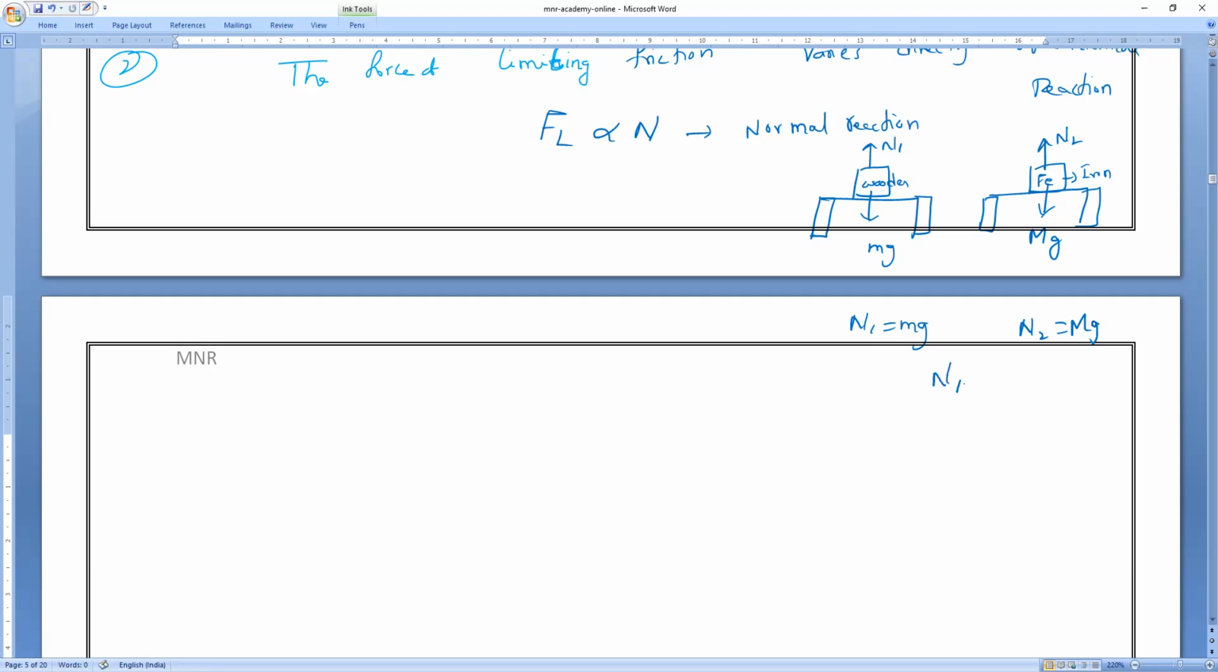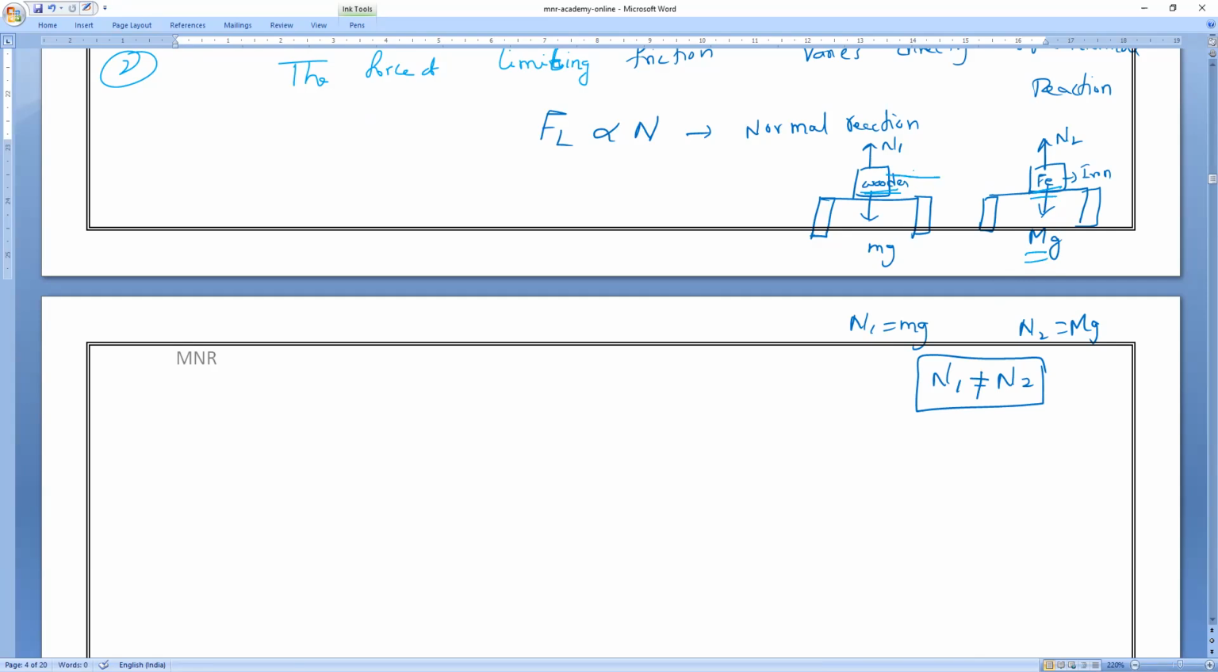Do you think N1 is equal to N2? N1 is not equal to N2. Am I right or wrong? Because the weight of the body is not equal. The wooden block has less weight. Iron has more weight.